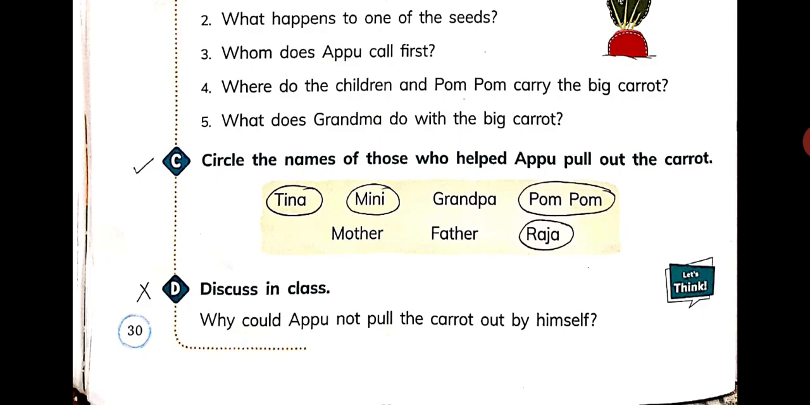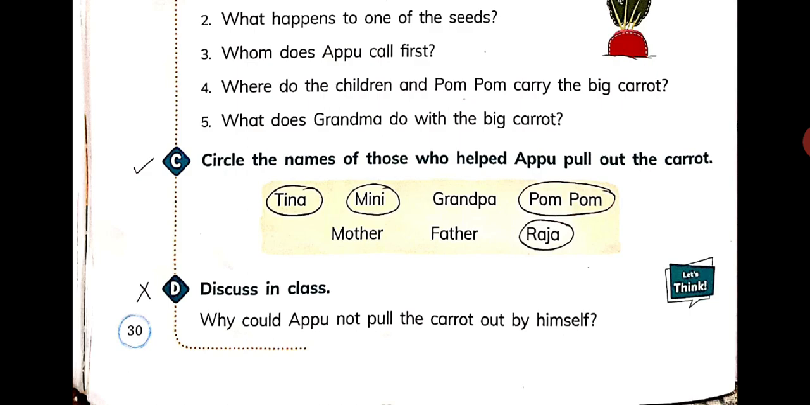Then next is Minnie. She was also there because Tina called her. So circle the name of Minnie also. Then is Grandpa. So he was not there for help. Just leave it and come to the next one, that is Pom Pom. Children, yes, Pom Pom was there. In the last, when everybody failed to pull the carrot out, then they called Pom Pom. Circle the name of Pom Pom.